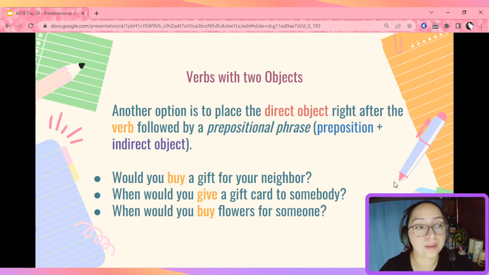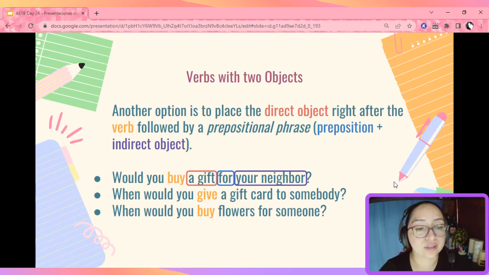Now, this is the other pattern. Basically, we're going to place the direct object right after the verb, followed by a prepositional phrase, which is a preposition and the indirect object. Would you buy a gift for your neighbor? We have the direct object and then the prepositional phrase, the preposition for and the indirect object, your neighbor.